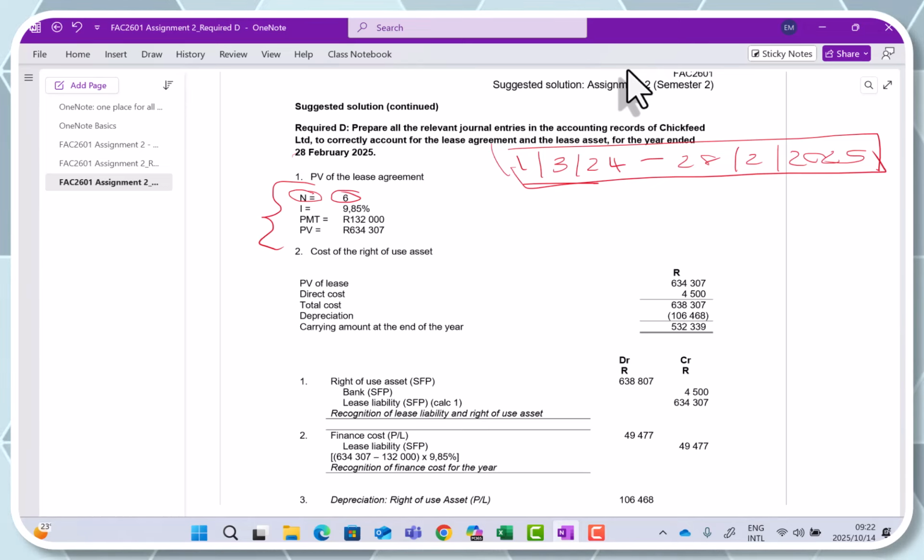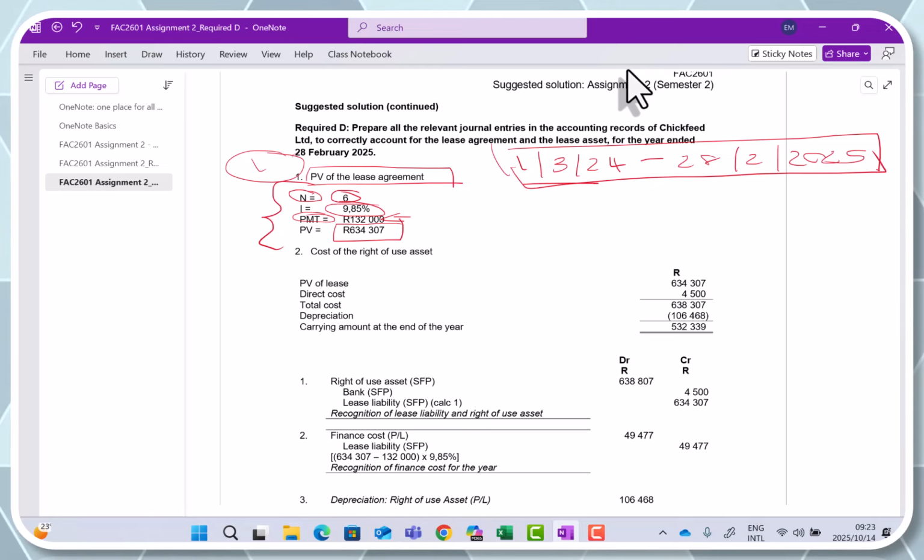The question also states that our interest rate is 9.85%. Therefore, I will input into my financial calculator an interest rate of 9.85%. And then the question says it's yearly payments of 132,000 Rand. Therefore, I have a payment of 132,000 Rand. If you input all of this into your financial calculator, you should get a present value of 634,307 Rand. So this is the present value of my lease agreement. So that was step one. Step one is to calculate the value of the lease agreement.